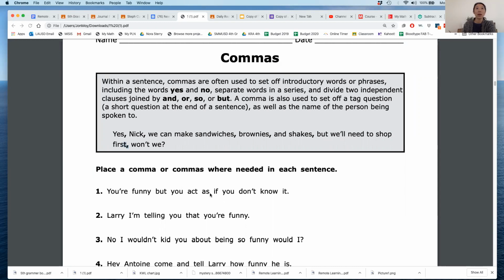You're funny, but you act as if you don't know it. All right, where do you hear a pause in the sentence if we read it again? You're funny, but you act as if you don't know it. Did you hear it? Right after the word funny, right? Because the word but tells us that it's starting a new clause. It's starting a new part of the sentence, okay?